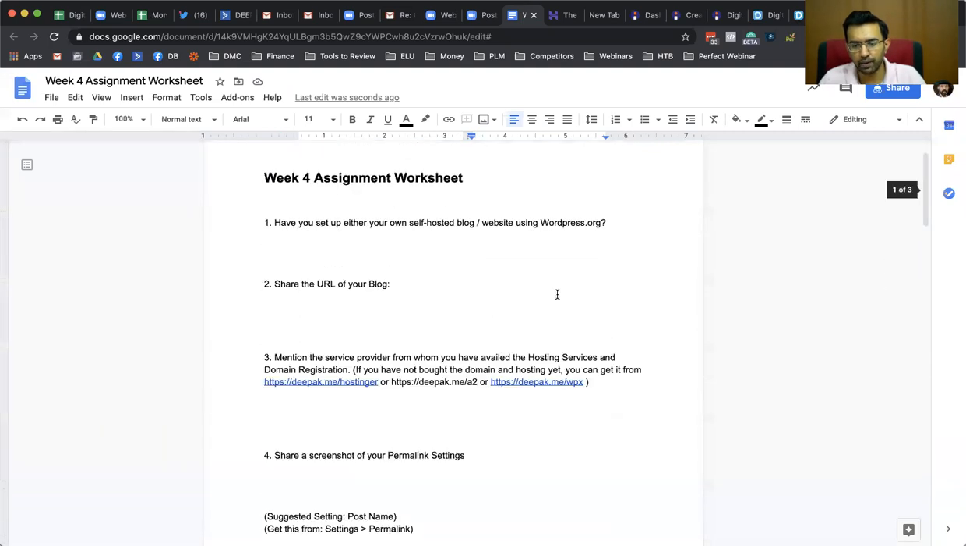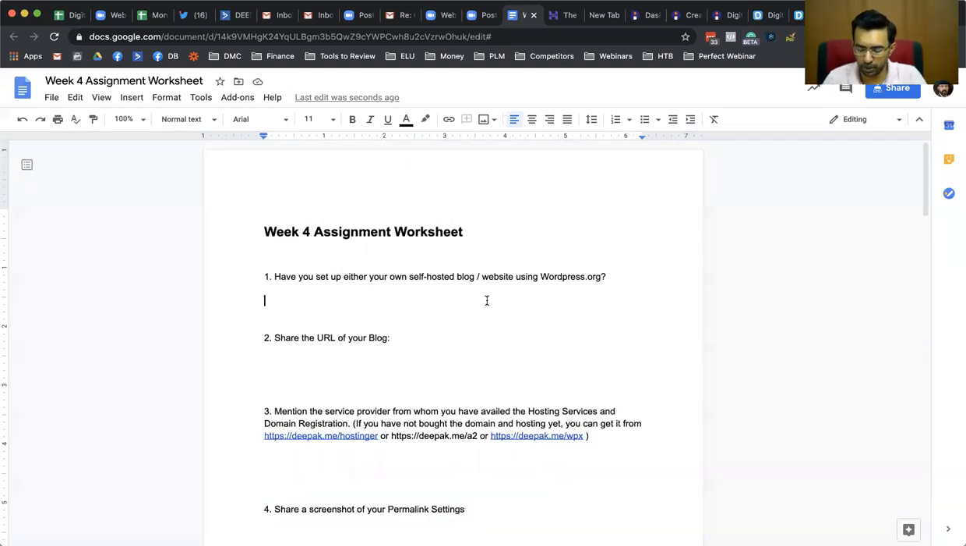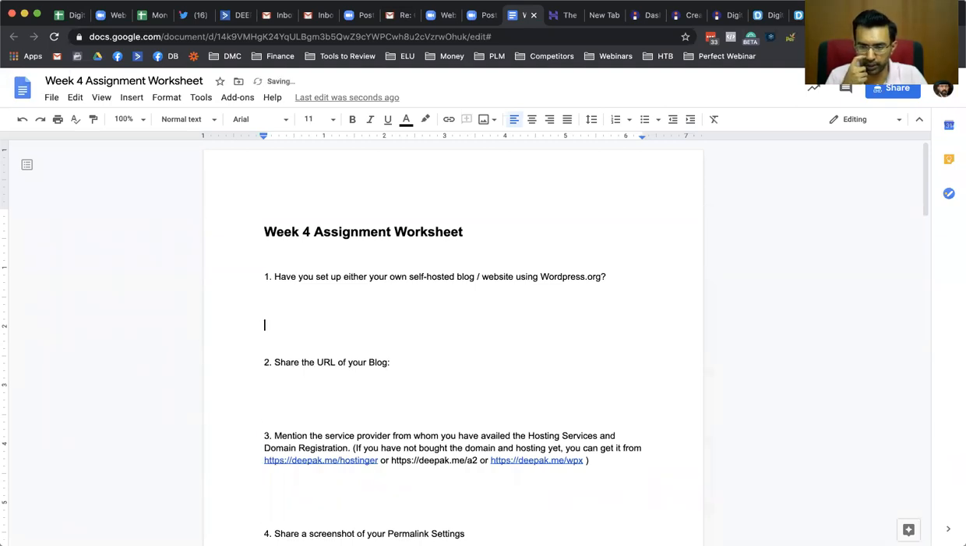If you already have a website, then just fill out your assignment worksheet. You don't need to create a new website. Some 30% of the people said that they have already created the website. For people who have already created the website, I would recommend that you help your fellow interns get their website up and running.